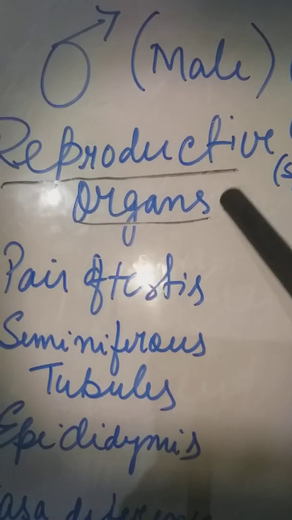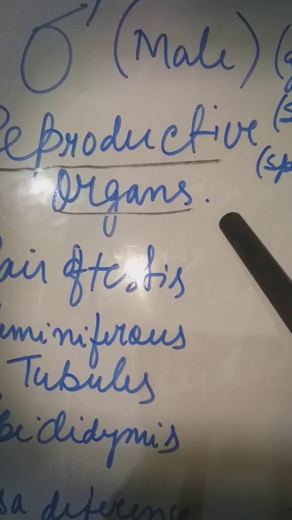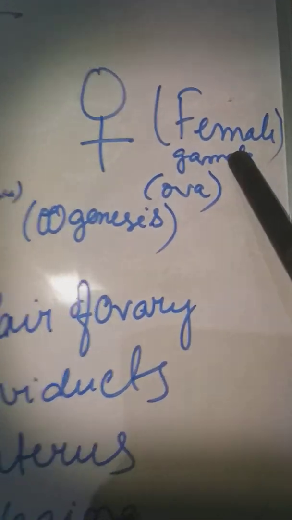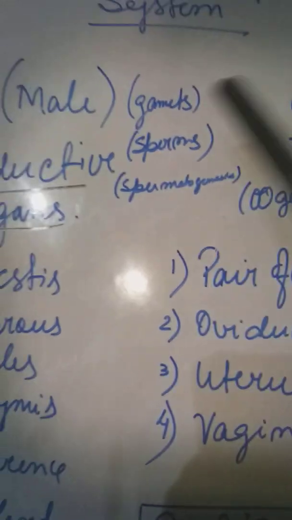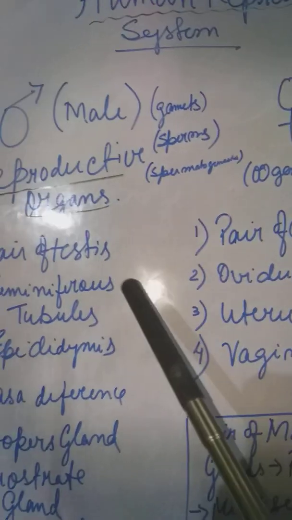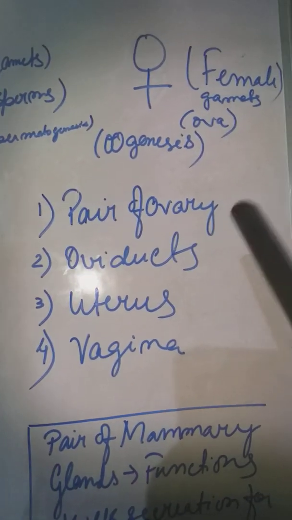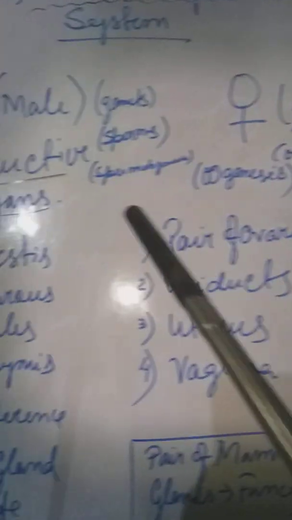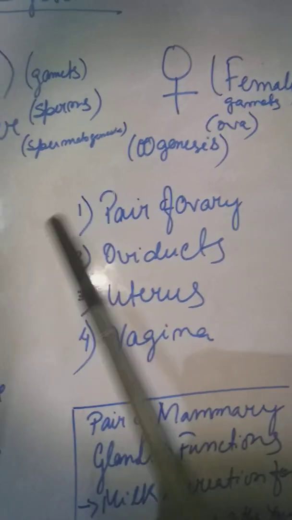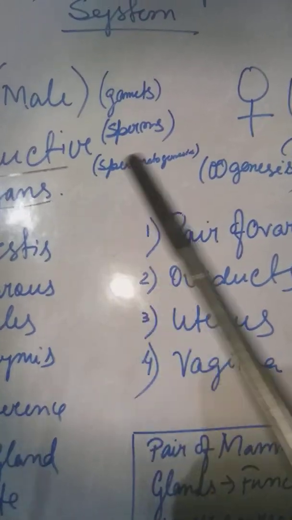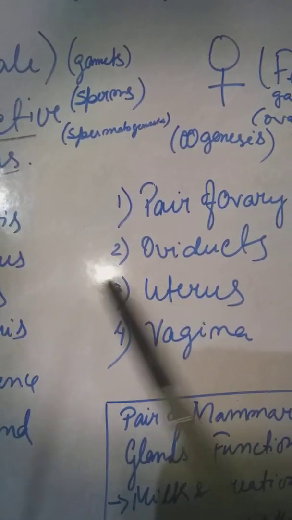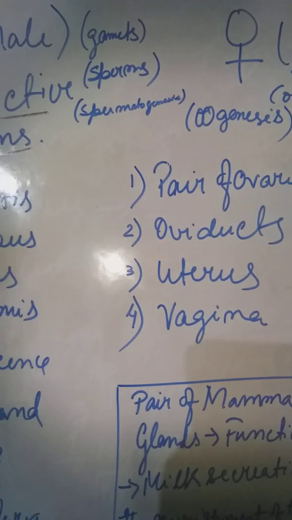Reproductive organs are different in males and females, because phenotypically and genotypically, what is phenotypically? The physical appearance, and genotypically the genetic constituent of the male and the female are entirely different. So obviously they have a different organ system and their functions are entirely different.